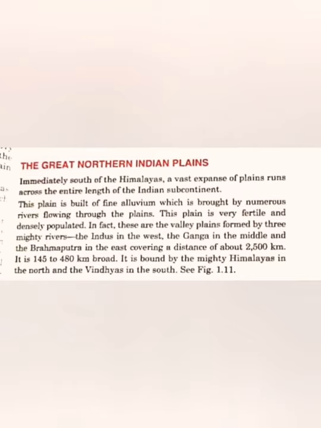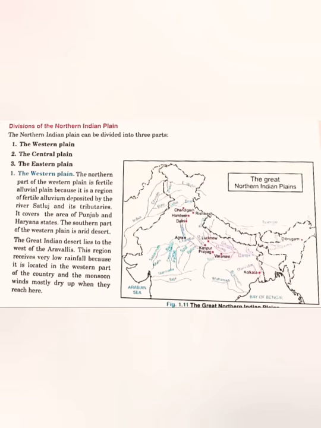All these rivers come from the Himalayan regions, from the mountains and glaciers. So they bring along with them the alluvium and make this particular land which we are talking about, the northern plains, very much fertile. And the states which come under this region are very fertile: Punjab, Haryana, Uttar Pradesh. So this is due to all these rivers. These three rivers are very important. The northern plains are further divided into three parts: the western, the central, and the eastern plains.